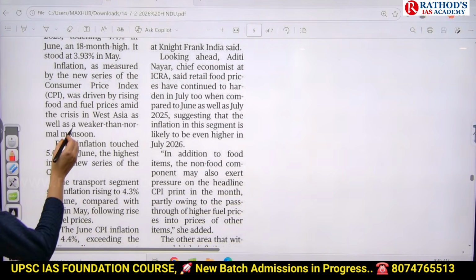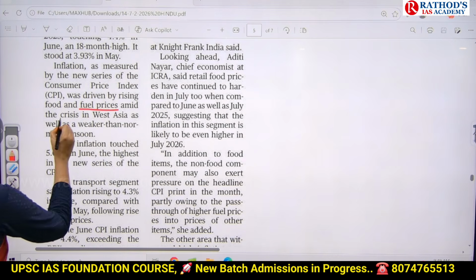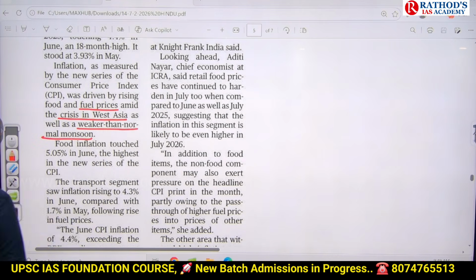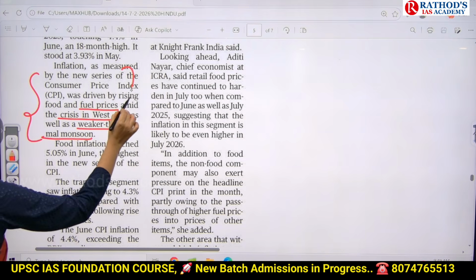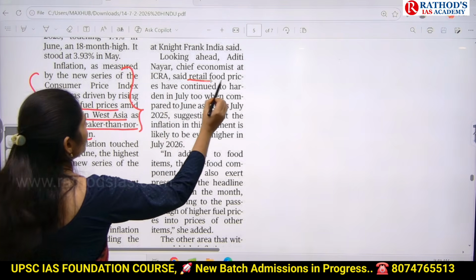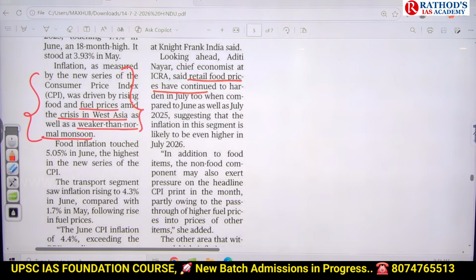Okay, the reasons they gave here are, first, increased fuel prices because of the West Asia crisis, and next, very low rainfall because of a weaker monsoon due to El Nino. So these are the two reasons stated in this article that led to increased food prices. There is increased retail food price, and because of this, overall retail inflation has increased.